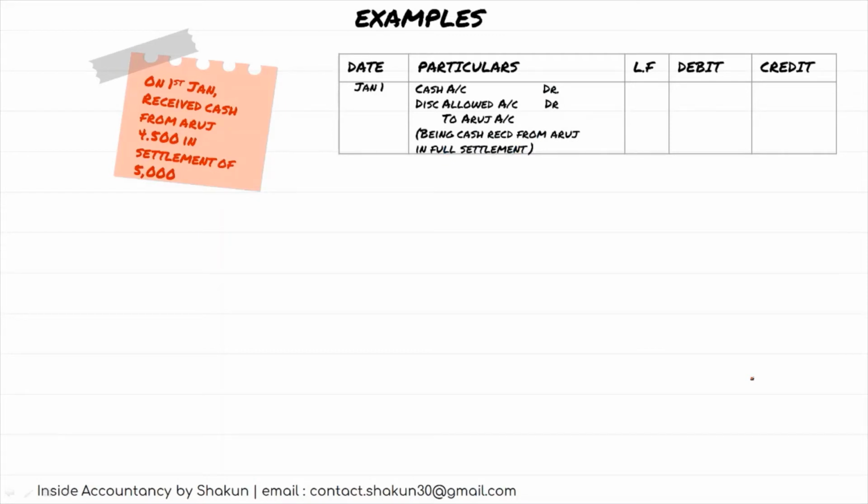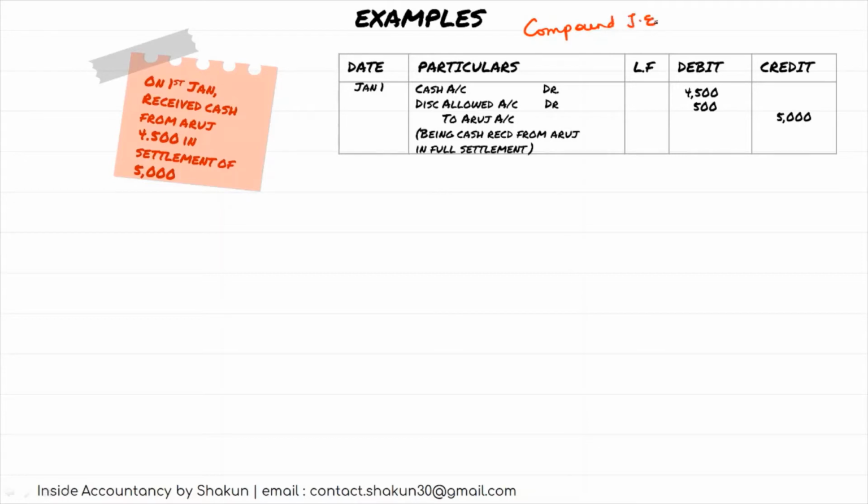Whenever discount has a debit balance, that is discount allowed and a loss for us, and whenever discount has a credit balance, that is an income. That's why it is credited. So cash will be debited with the amount that we have received. Discount is rupees 500 and the total amount which Aruj had to give us was 5000. So again, as you can see, there are two debits and one credit. So this is which kind of entry? This is a compound journal entry.